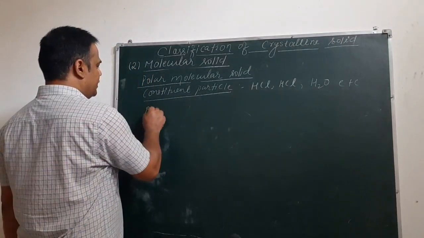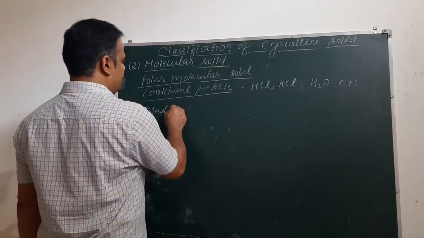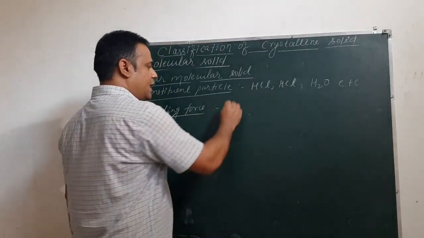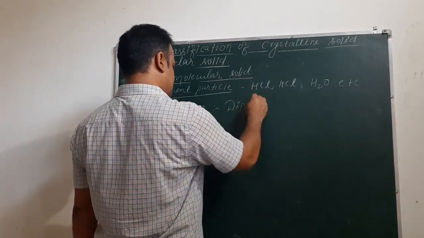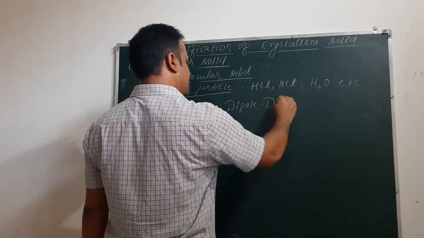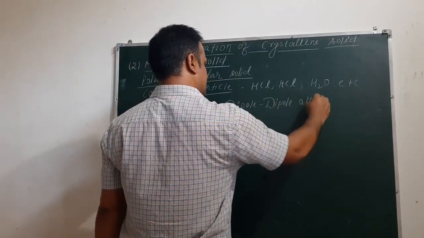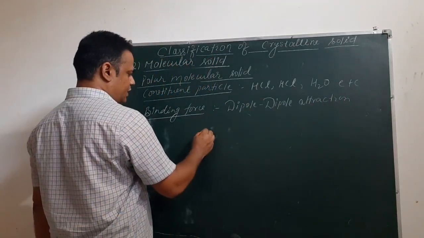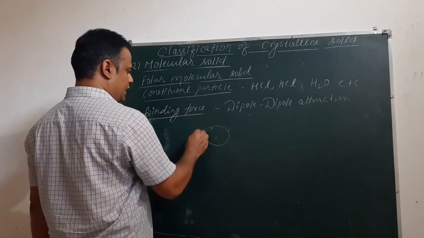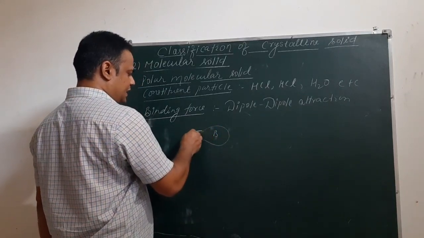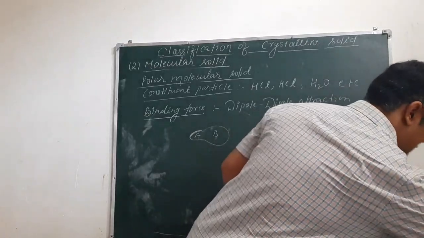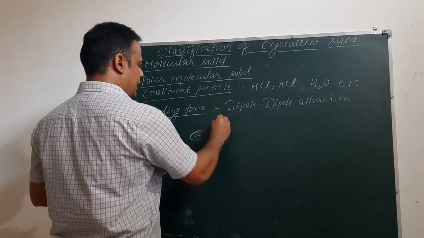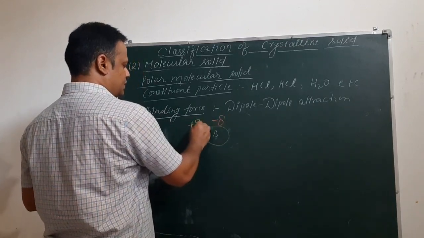If we talk about the binding force between these constituent particles, it will be dipole-dipole attraction. Many molecules are there. Suppose we take this example, this is AB, this indicates the electron cloud, and suppose this end acquires negative charge and this end acquires positive charge.